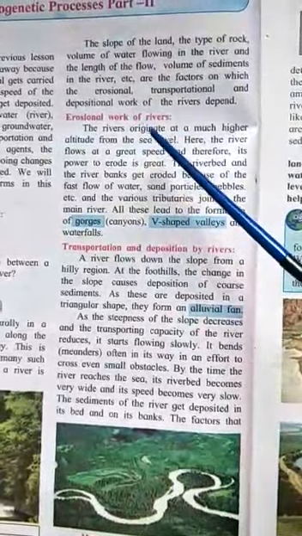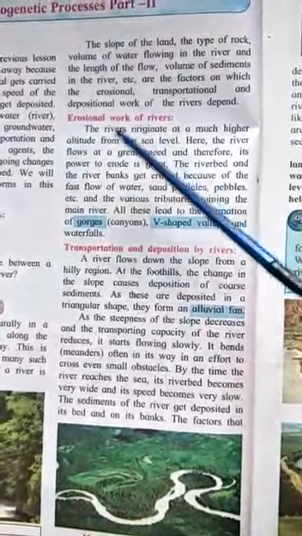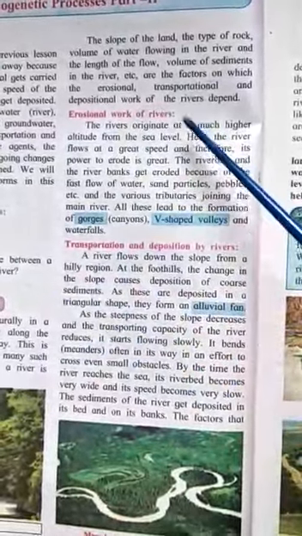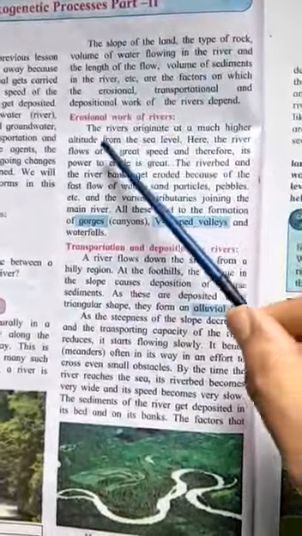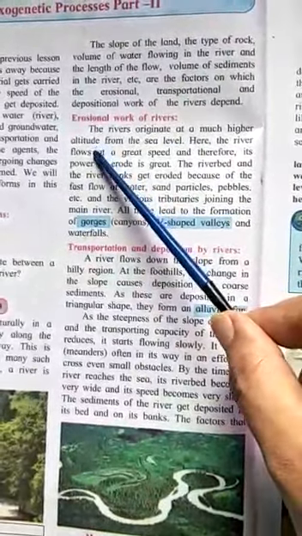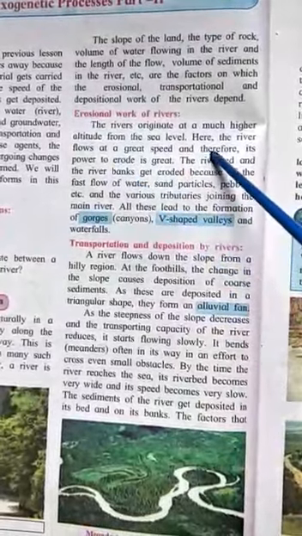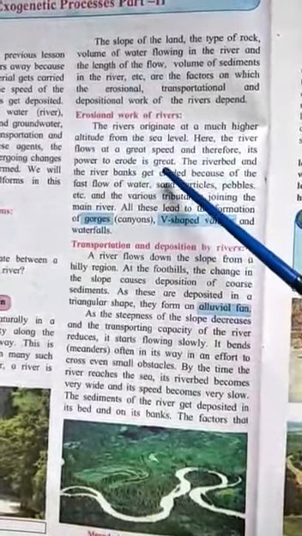So, they are at a higher altitude above sea level. That means sea level is at the ground, and rivers originate at a very high height. Okay, altitude is height. Now here the river flows at a great speed and therefore its power to erode is great.